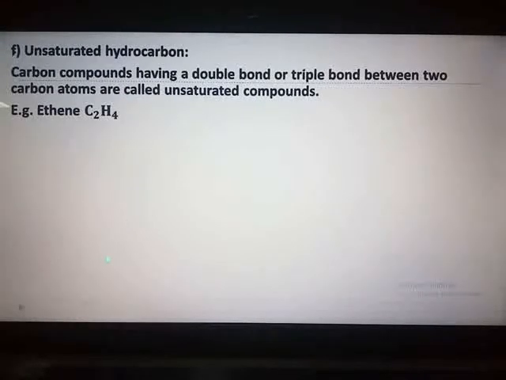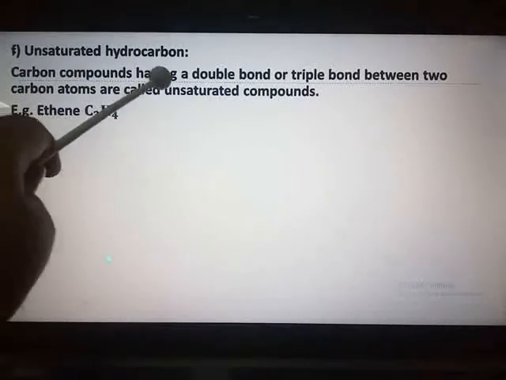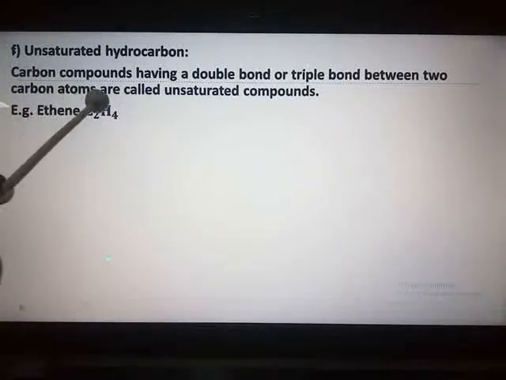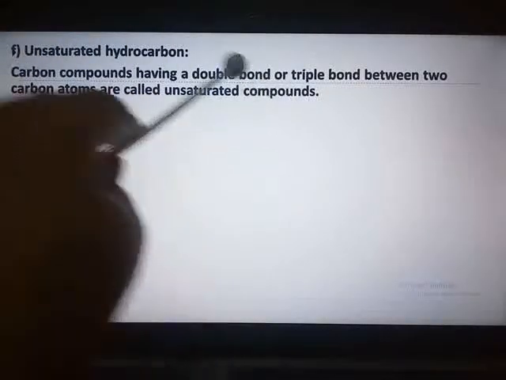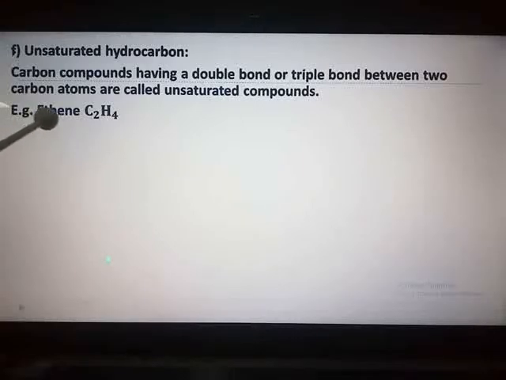Next is unsaturated hydrocarbon, F. This definition you will get in the textbook on page number 115. The paragraph above the heading straight chain, branch chain, the first line: carbon compounds having a double bond or triple bond between two carbon atoms are called unsaturated compounds. So example is ethene, C2H4. Any other example you can take? You can take the example of ethyne, C2H2 also.